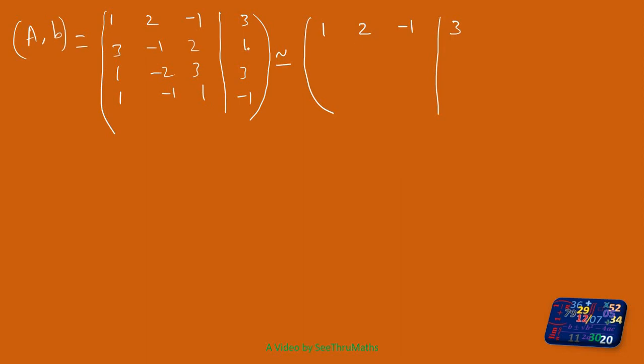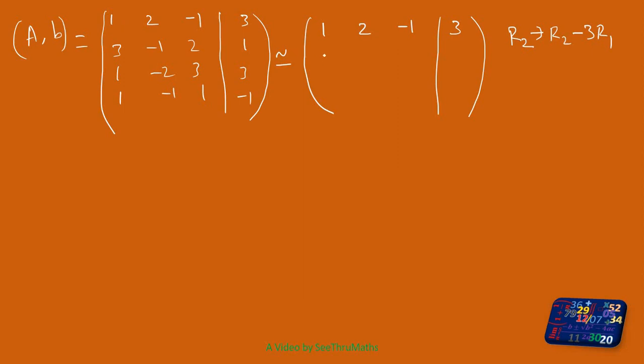Now the second row I am going to change. Okay, so what change am I going to do? Here it is 3, and here 1. Both are positive, so we are going to do subtraction. Here 3 means multiply this one by 3. That means 3 minus 3 into 1. Row 2 minus 3 times row 1. So this operation I am going to do. Row 2 is replaced by row 2 minus 3 times row 1. Since this type of transformation is familiar to you, I am not going to explain in depth.